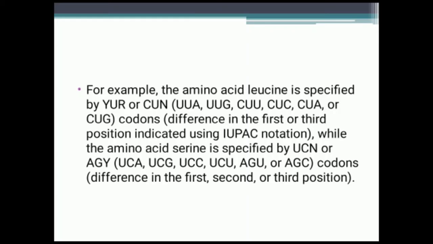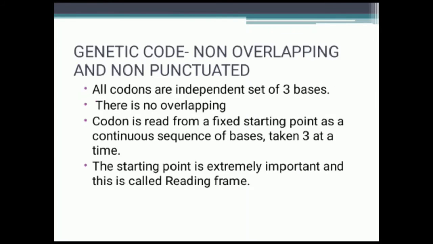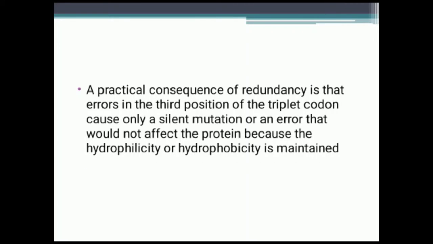A practical consequence of redundancy is that errors in the third position of the triplet codon cause only a silent mutation, an error that would not affect the protein because the hydrophilicity or hydrophobicity is maintained.